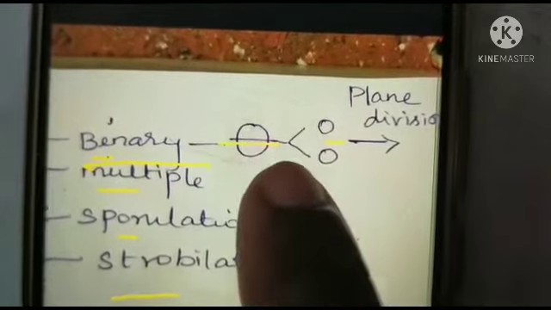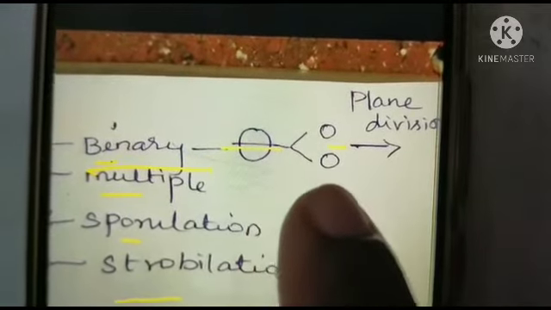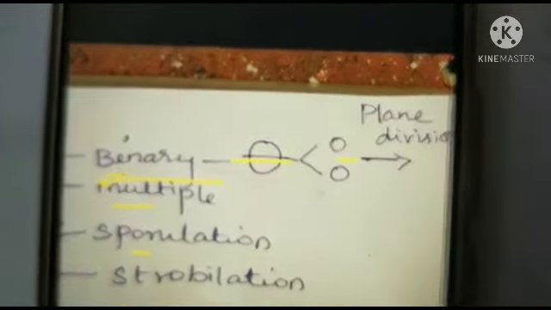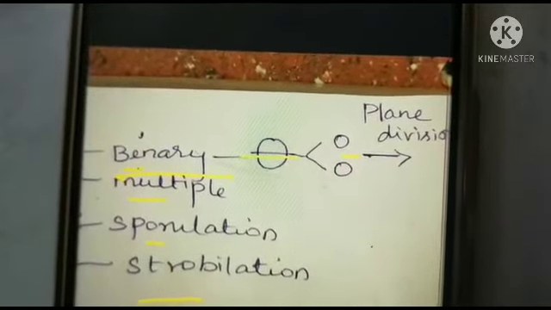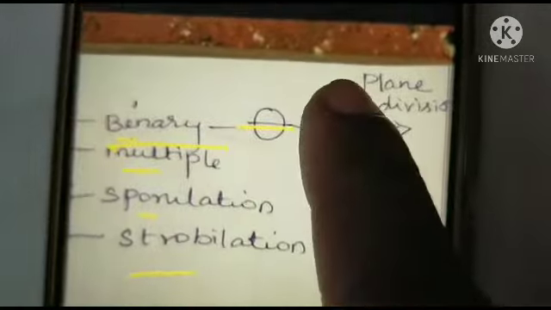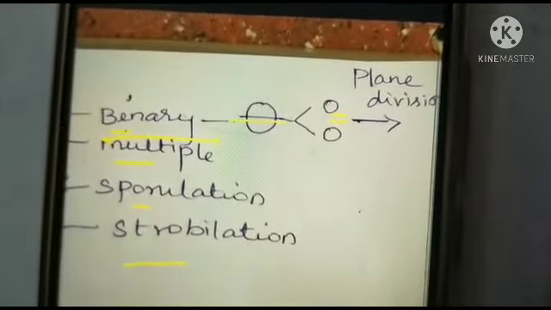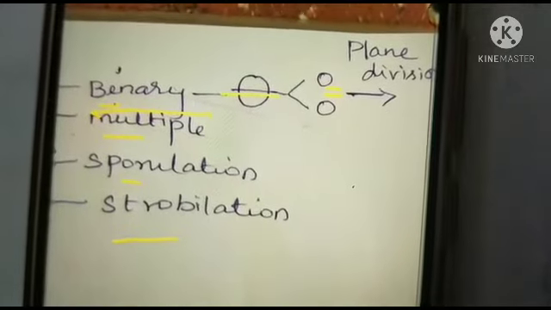The nucleus first divides mitotically or amitotically, then the cytoplasm is divided and produces two genetically identical daughter offsprings.